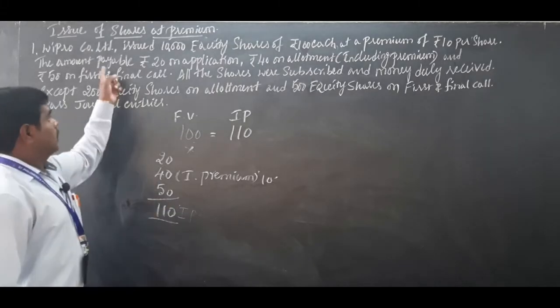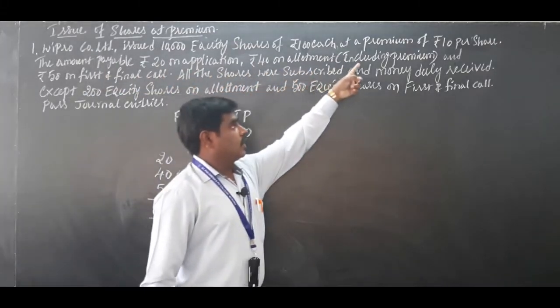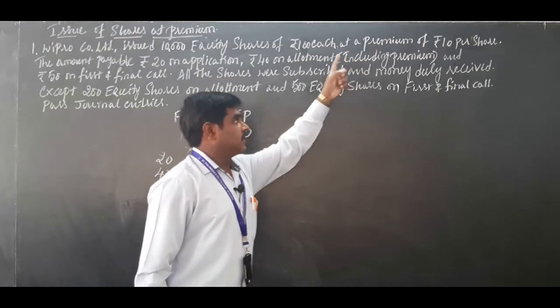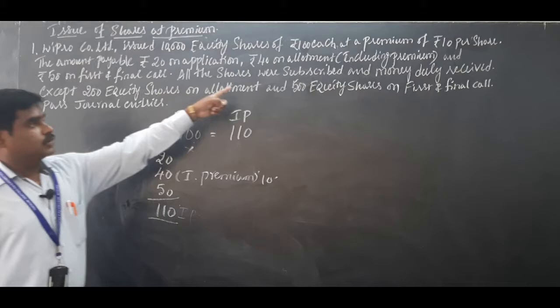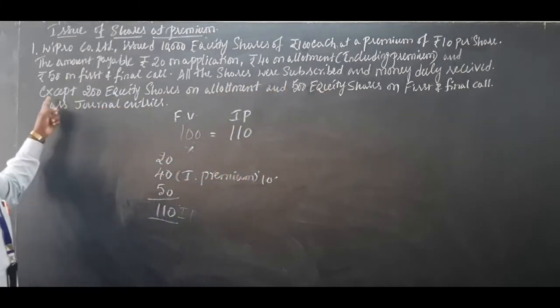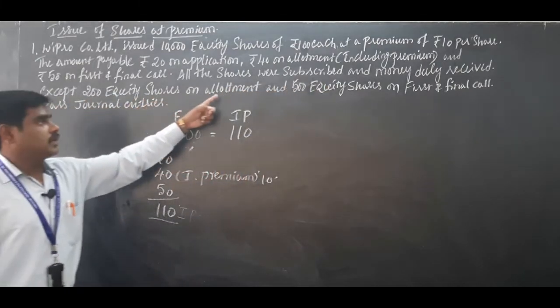Okay, so payable: 20 on application, 40 on allotment, premium 10 rupees included here, and first and final call 50. All the shares were subscribed and money duly received except 200 equity shares on allotment.